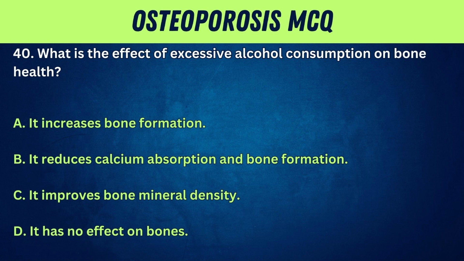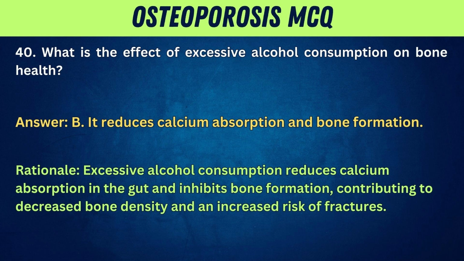40. What is the effect of excessive alcohol consumption on bone health? A. It increases bone formation. B. It reduces calcium absorption and bone formation. C. It improves bone mineral density. D. It has no effect on bones. Answer: B. It reduces calcium absorption and bone formation. Rationale: excessive alcohol consumption reduces calcium absorption in the gut and inhibits bone formation, contributing to decreased bone density and an increased risk of fractures.